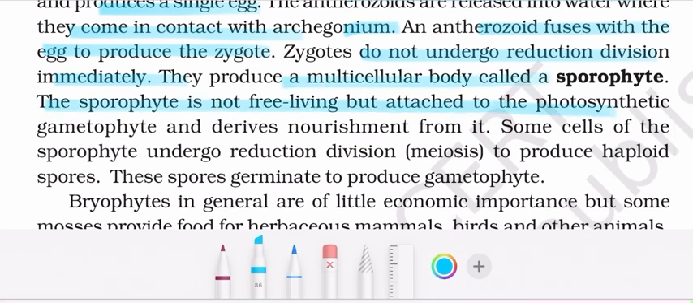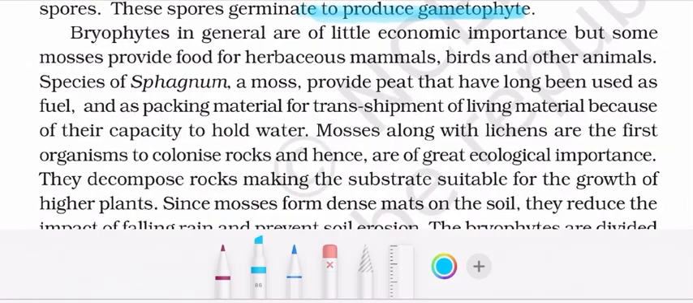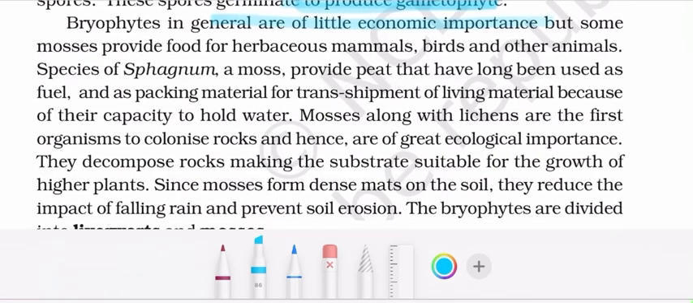The sporophyte is not free living but attached to the photosynthetic gametophyte and derives nutrition from it. Some cells of the sporophyte undergo reduction division to produce haploid spores. These spores germinate to produce a gametophyte. Bryophytes in general are of little economic importance, but some mosses provide food for herbaceous mammals, birds, and other animals.